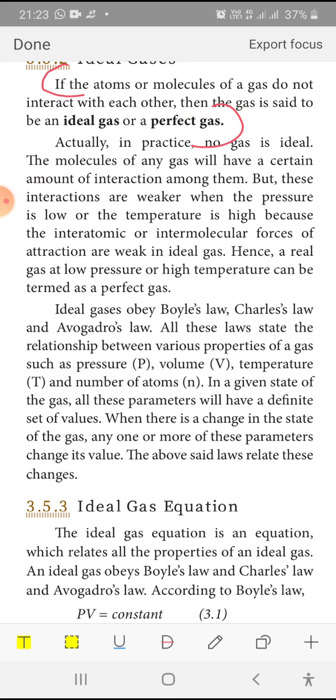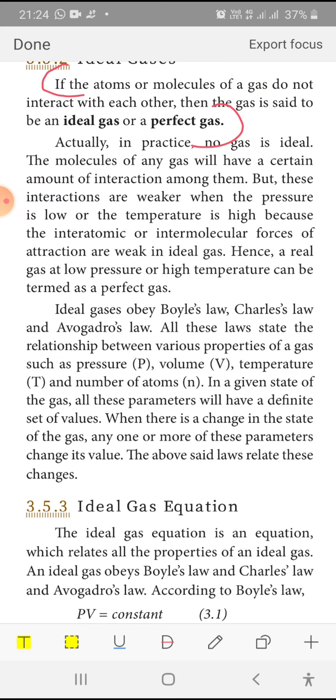If the temperature is too high, then the molecules won't interact; they will be converted into something else. In the same way, if the pressure is very weak, there is no need for interaction. These conditions make the gas ideal. An ideal gas obeys Boyle's law, Charles's law, and Avogadro's law.